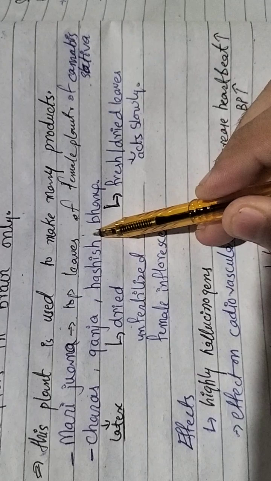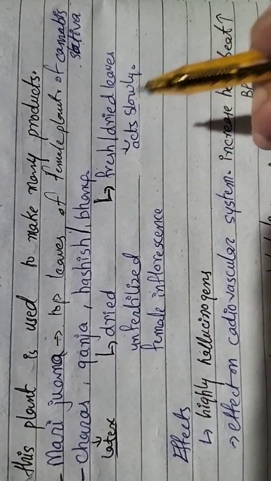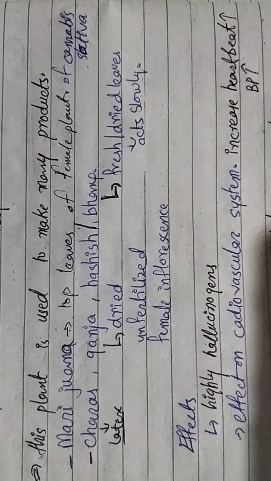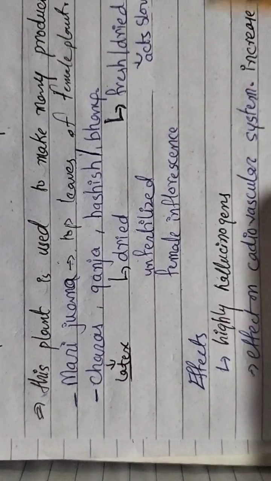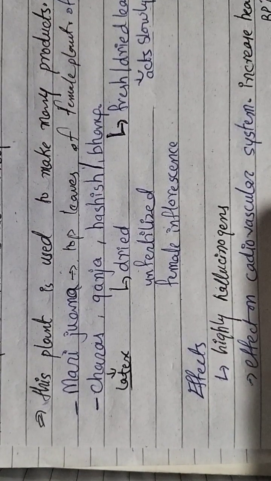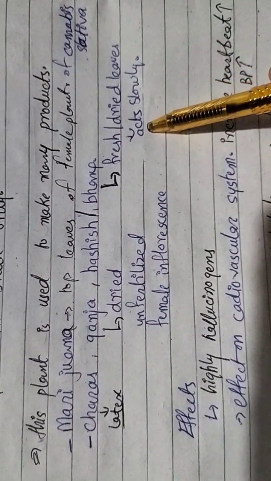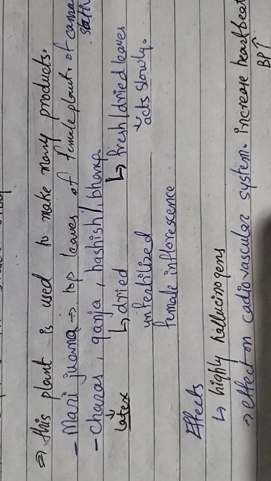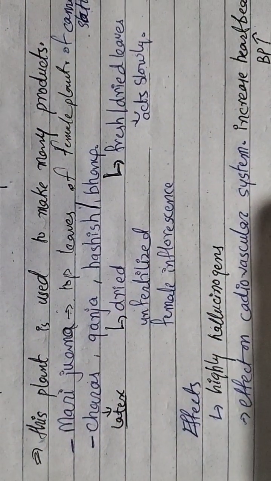Hashish and bhang are both the same word, meaning the same. These are formed from fresh dried leaves, and they act slowly. Bhang or hashish acts slowly in our body, but marijuana and charas, these both affect highly. In comparison to bhang, they act very fast. They affect more quickly than bhang or hashish.